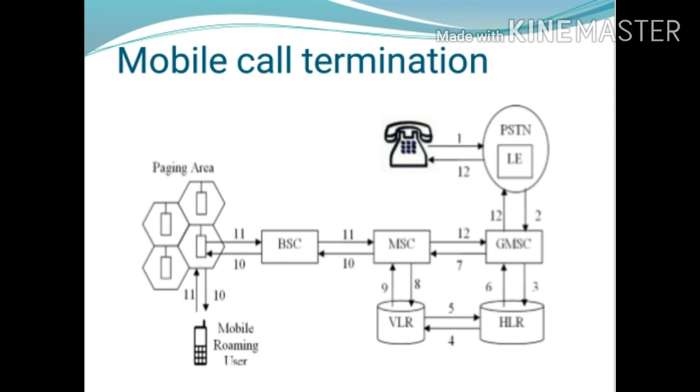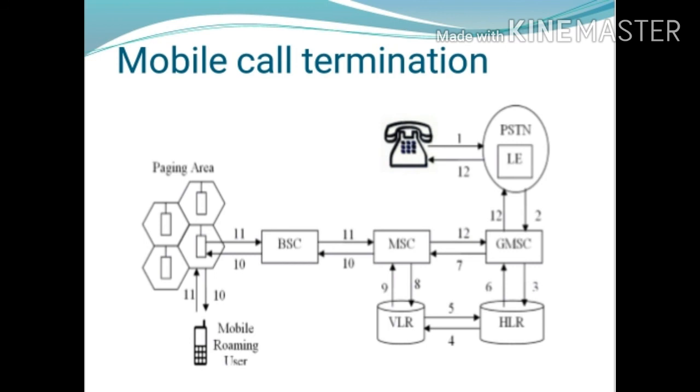The GMSC uses this MS-ISDN number, which is passed from the PSTN user. It determines the serving HLR, that is the home location register, for the GSM user, and interrogates it to obtain the required routing number.